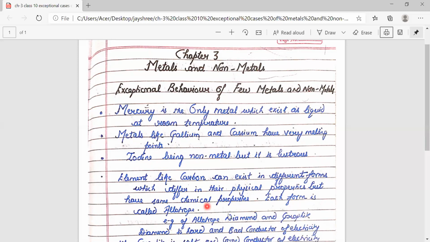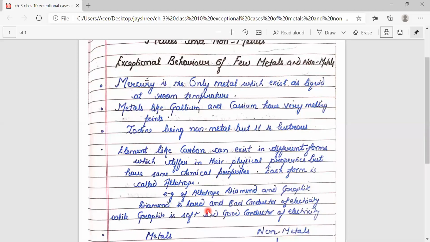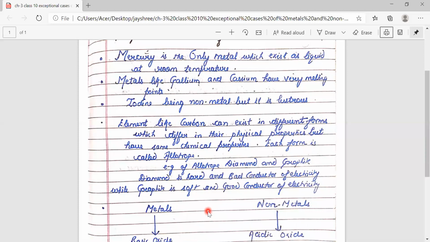And what do you mean by the same chemical properties? What are diamond and graphite? They are forms of carbon only. Both of them react with oxygen to form carbon dioxide. So these forms have different physical properties but the same chemical properties, and each form is known as an allotrope. And what is the difference between diamond and graphite? First difference, diamond is hard,